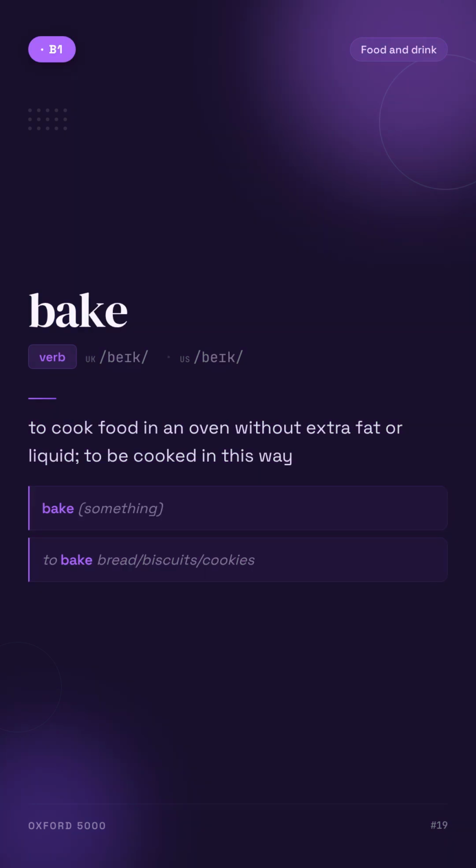Bake. To cook food in an oven without extra fat or liquid, to be cooked in this way. For example, bake something.